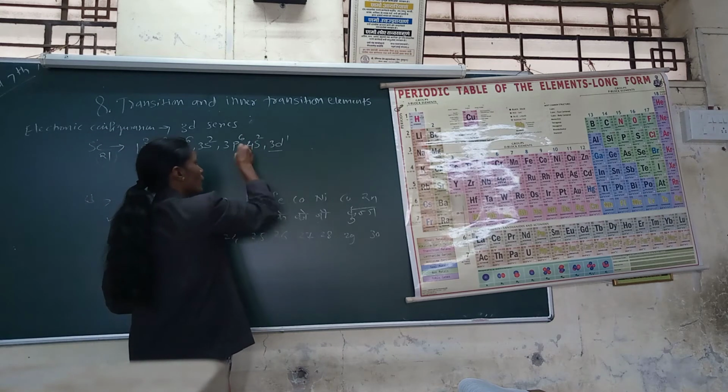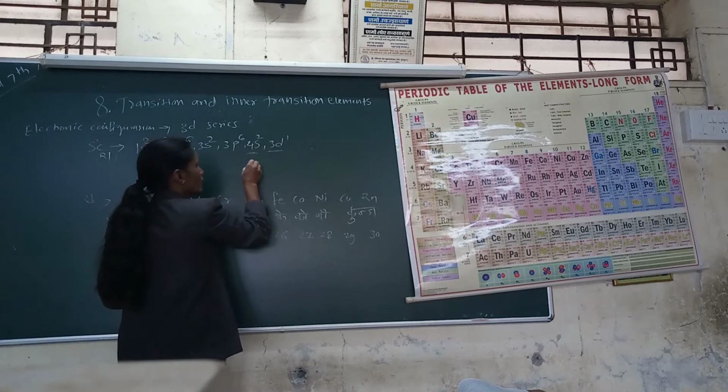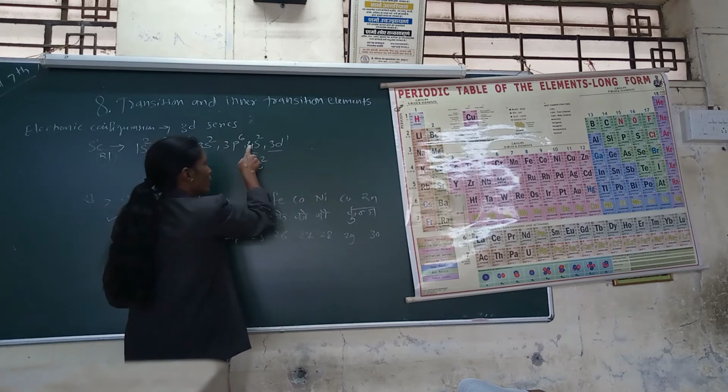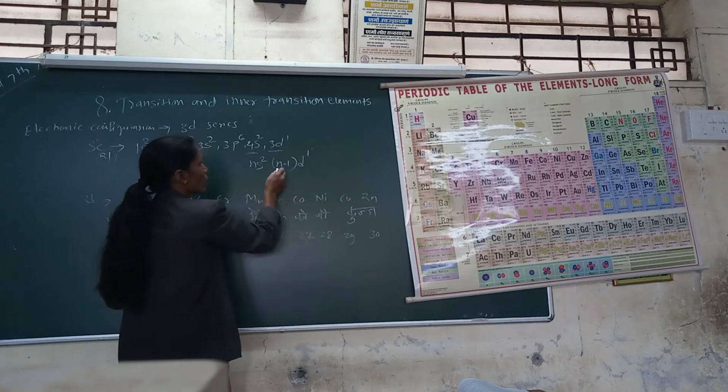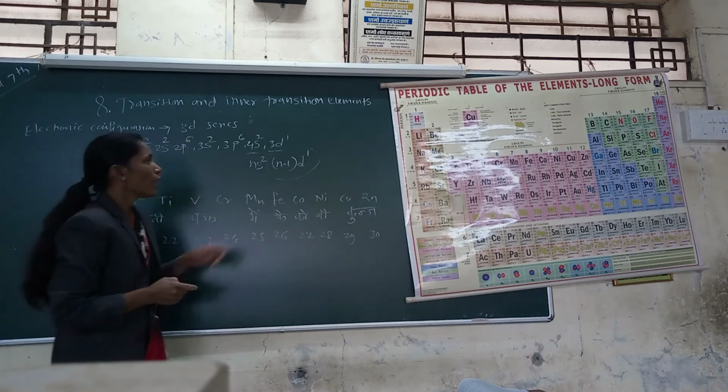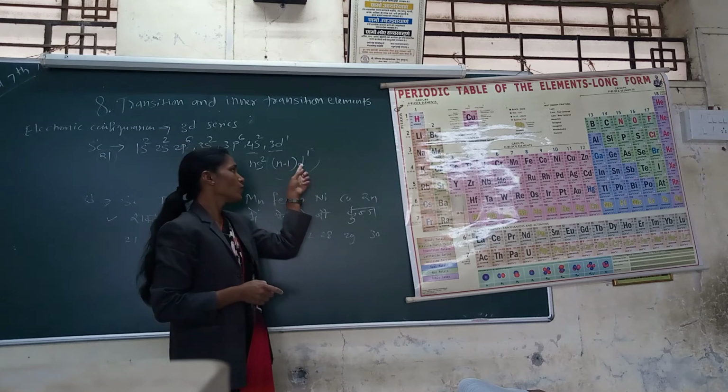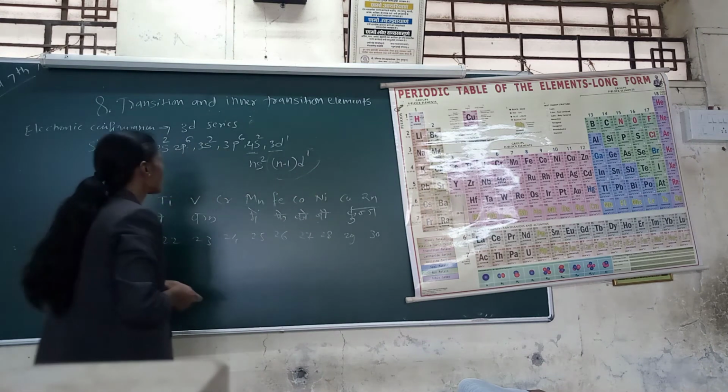The outer shell is 4, that is n, so consider it as ns2. 3 is less than 4, that is 4 minus 1 gives 3. That is (n minus 1)d1. Here n is equal to 4, so n minus 1 is 4 minus 1, that is 3. Therefore, the penultimate shell is (n minus 1)d1. This is the penultimate shell, and the outermost electron enters this shell. Therefore, it is called a transition element.